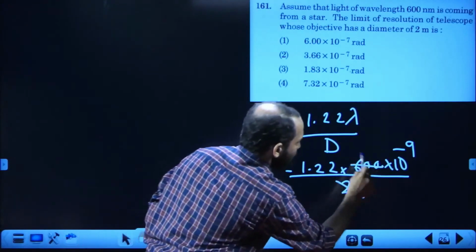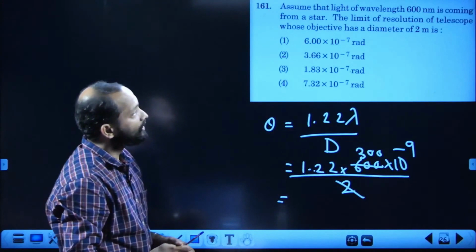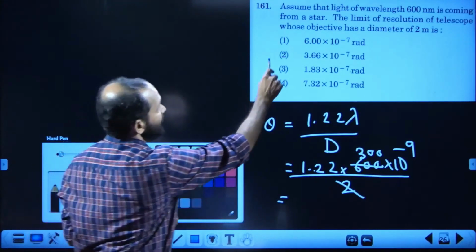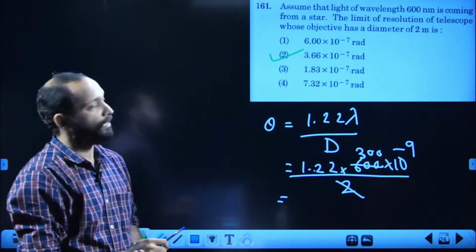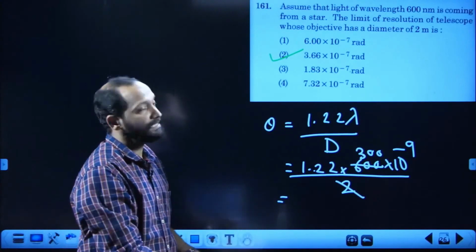Here you cancel, this becomes 300. So 12 into 3 is 36. No other options start with 36. So we opt for 3.66 into 10 power minus 7 radian, no need of further calculations. Okay, 161, answer is the second one.